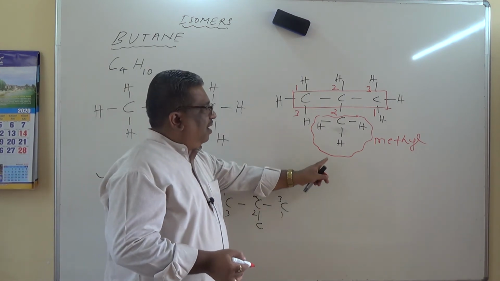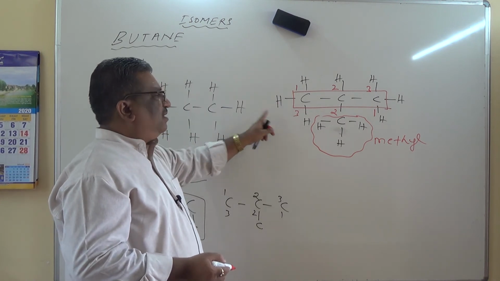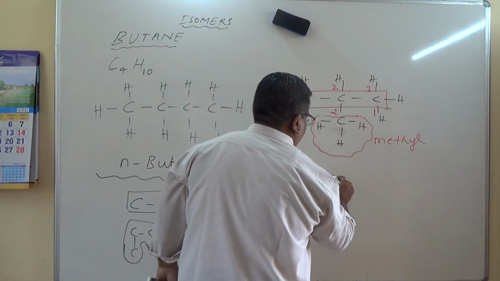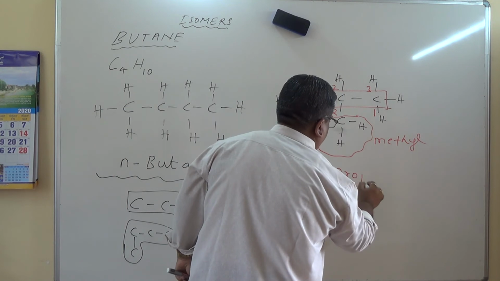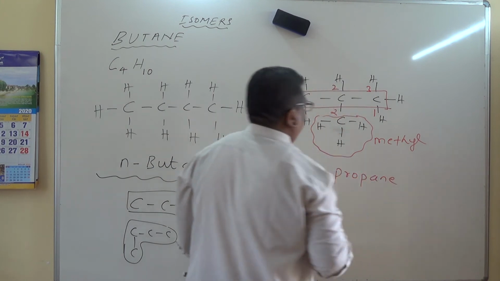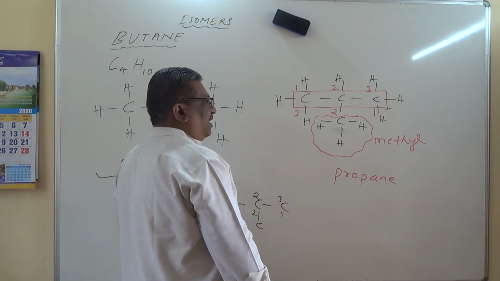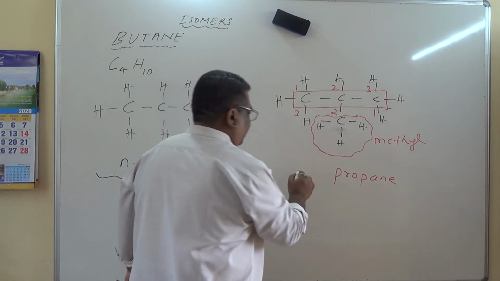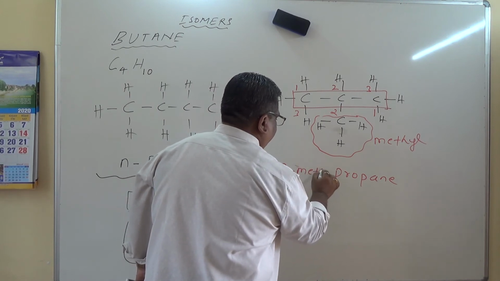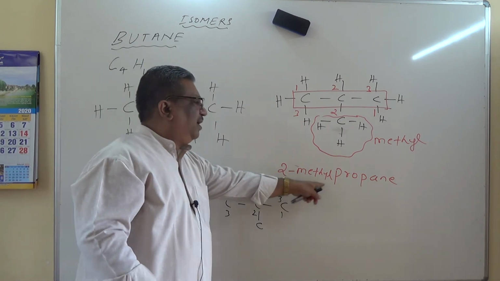Now, how to name this compound? Now this is done. The structural formula is okay. It's a different structure compared to this. How to name this one? Parent chain, 3 carbon atoms. Prop. Between carbon atoms, single bond, so ane. Functional group, the substituent is methyl. Where is it attached? Location 2. Therefore, 2-methyl propane. The name of this compound is 2-methyl propane.